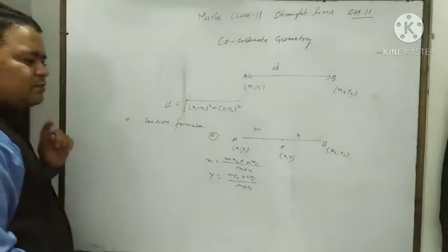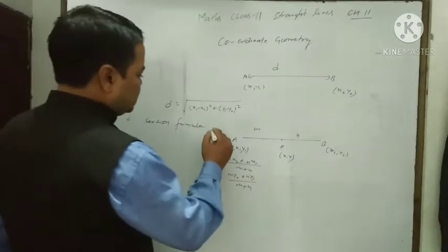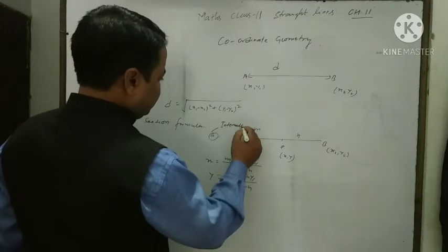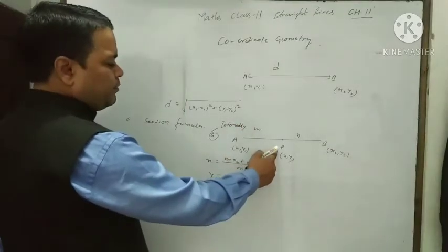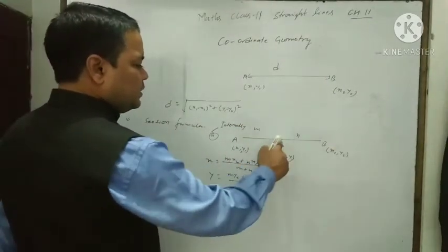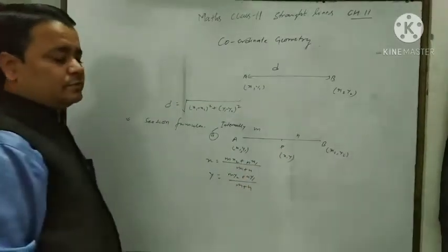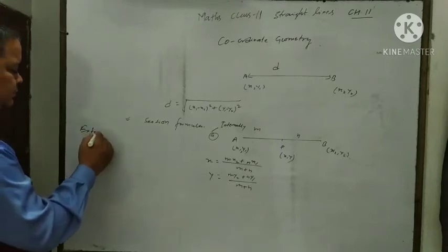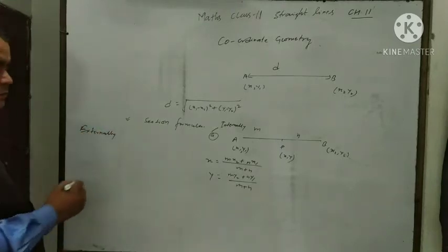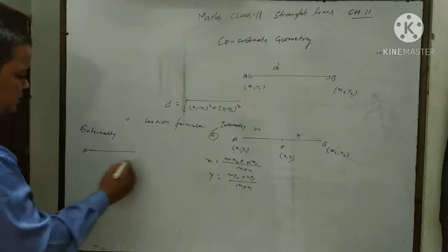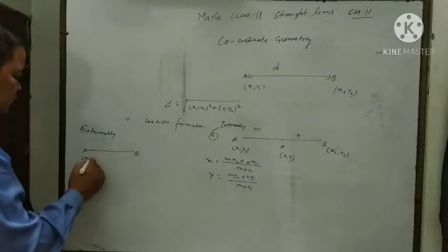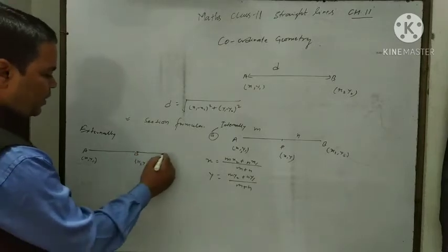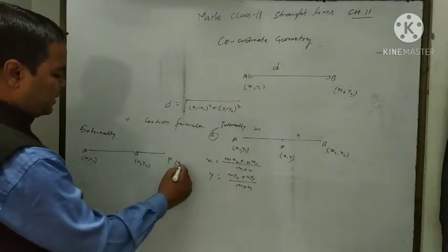It means in the section formula we discuss two conditions. The first condition is internal, when point P divides AB internally, the situation will be like this. Then what about external? Externally, the line segment AB is given with coordinates x1 y1 and x2 y2, and there is a point P whose coordinate is xy.